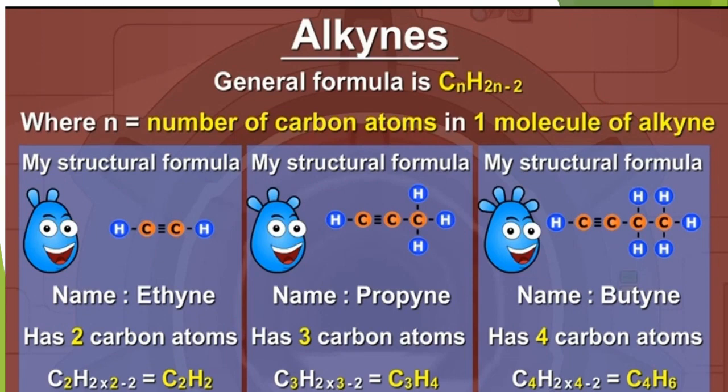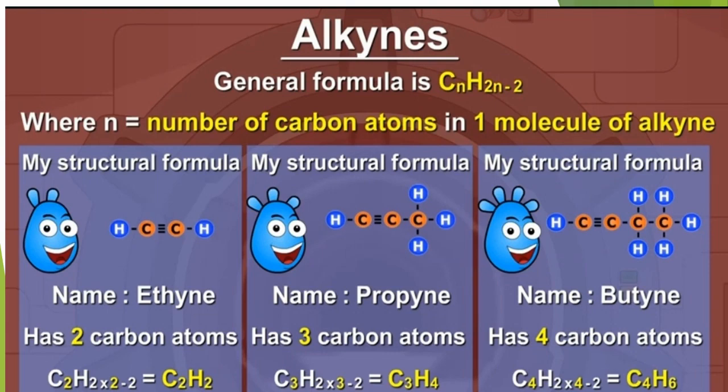It is the suffix, as we added eth plus yne, ethyne, and put the value 2 in the place of n. C2H2 multiply 2 minus 2. 2 2s are 4. 4 minus 2 is equal to 2. Then C2H2. This is the molecular formula of ethyne, and this is the structural formula.